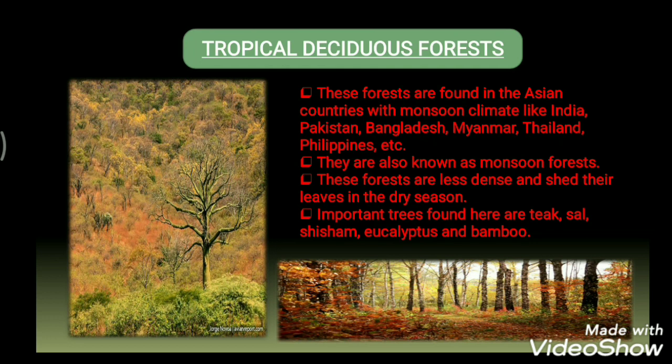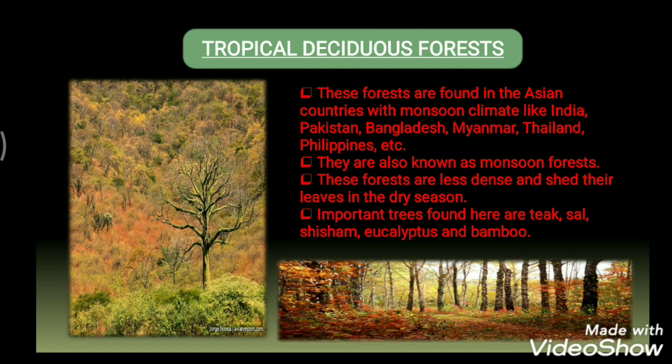Now these tropical deciduous forests are also known as monsoon forests. These forests are less dense and they shed their leaves in the dry season. The trees of these forests are medium in height and they are also commercially valuable. Some important trees found here are teak, sal, shisham, eucalyptus and bamboo. So these are the different facts about the tropical deciduous forest.